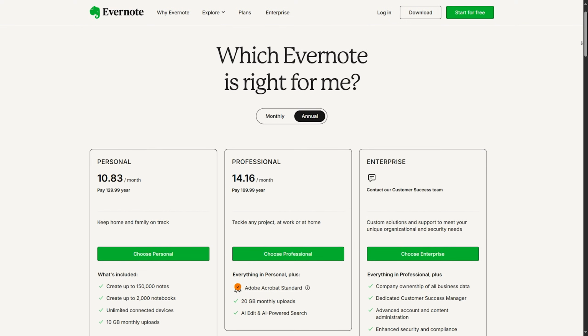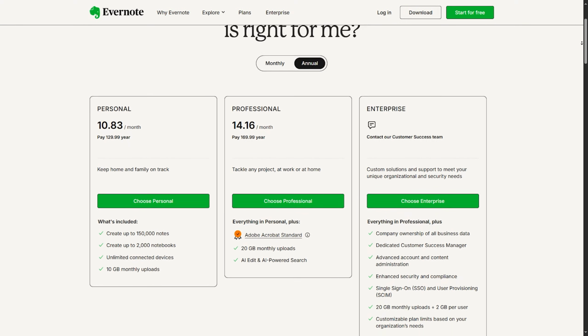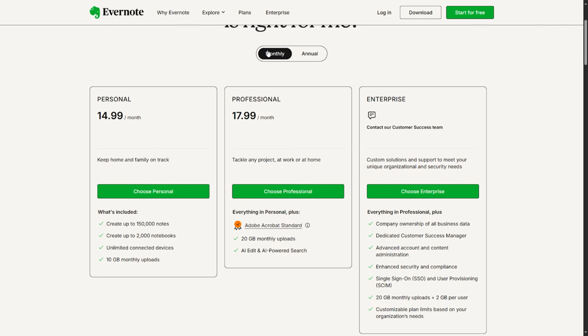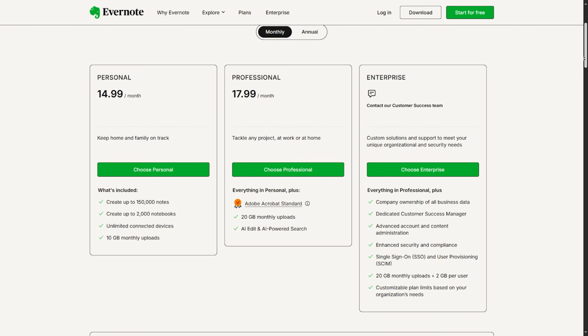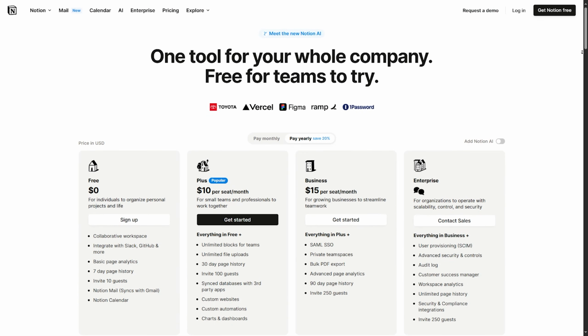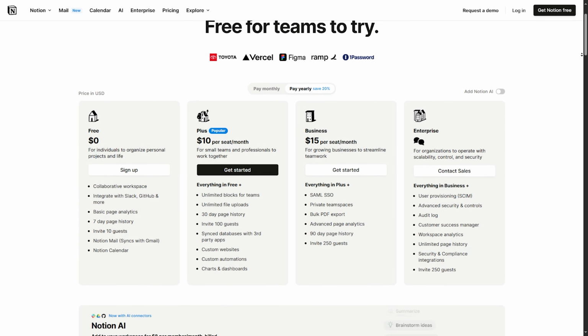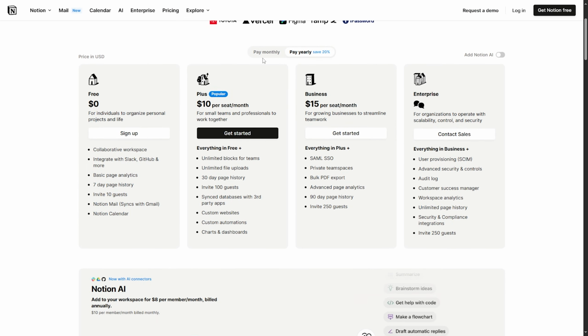Evernote, it's gone more premium. In 2025, the free plan is limited and most features are locked behind paid tiers. Users are frustrated with recent price hikes. Notion still offers a generous free plan and recently improved offline support. Teams and solo users can get a lot done without paying.